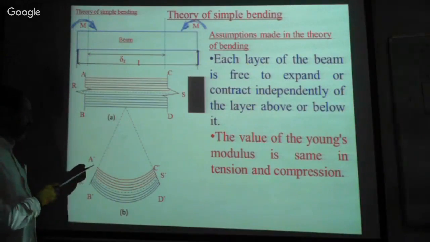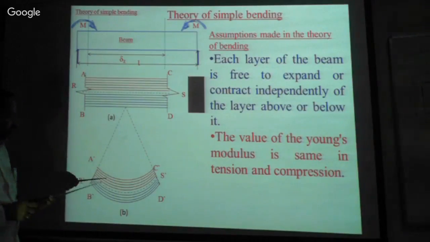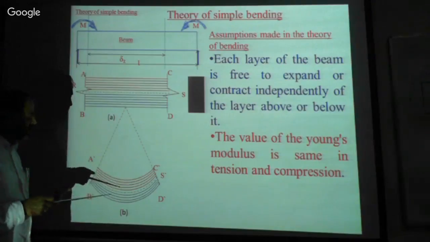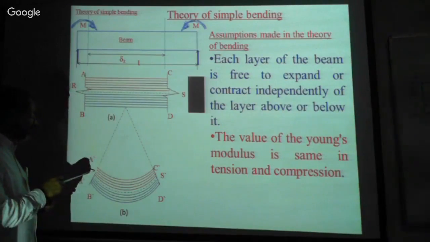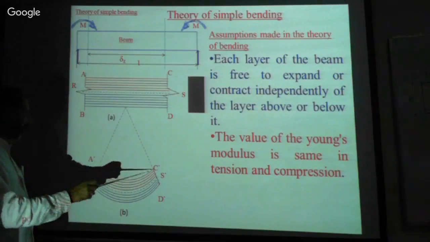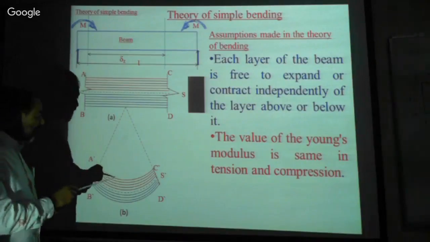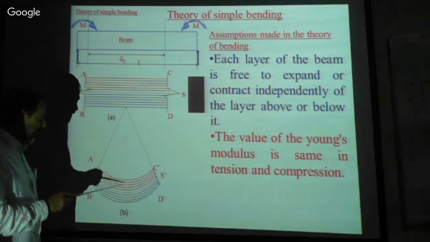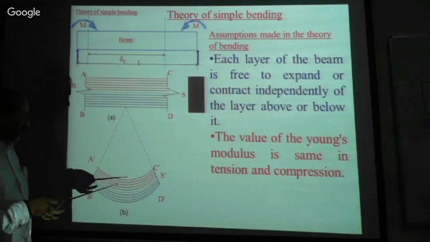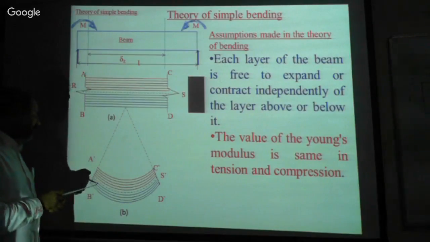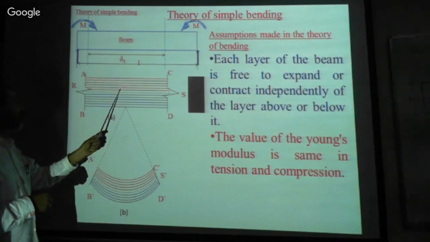When bending moment occurs, this is the bending shape of the beam. Now it is the assumption. What is the assumption? The beam is made up of a number of layers, made out of many layers, isn't it? Now here, when the deformation takes place, see here, it is made out of a number of layers.